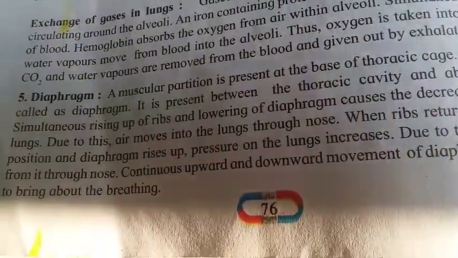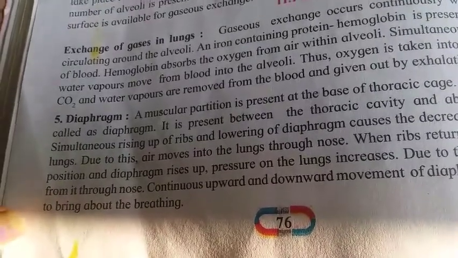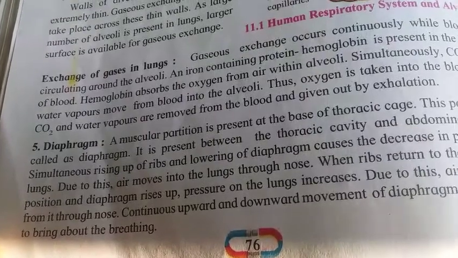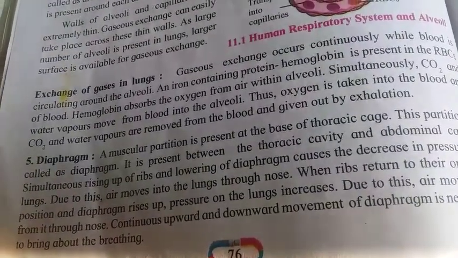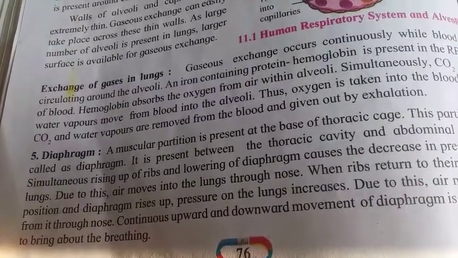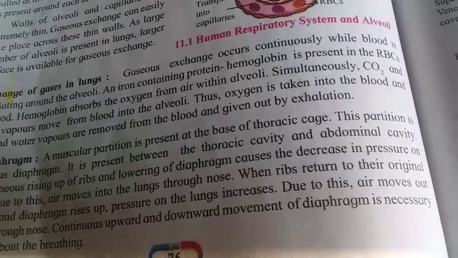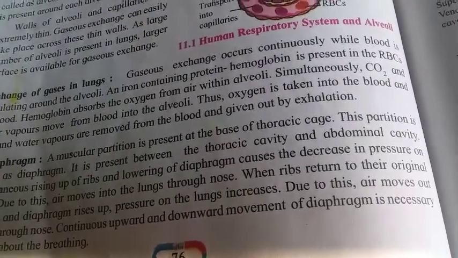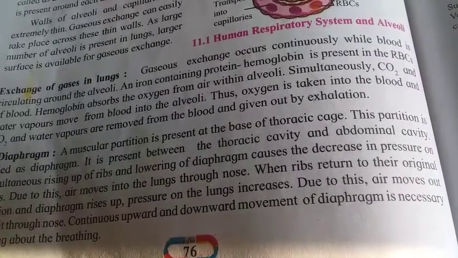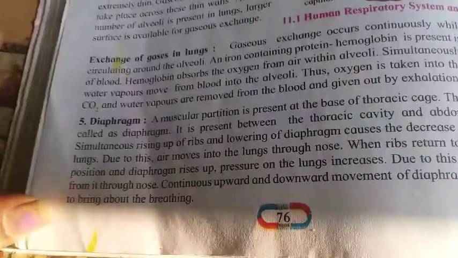This partition is called the diaphragm. It is present between the thoracic cavity and the abdominal cavity. Between these two cavities, there is a membrane like structure which is called the diaphragm.